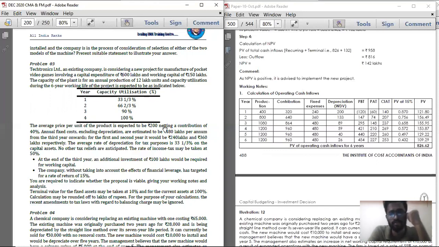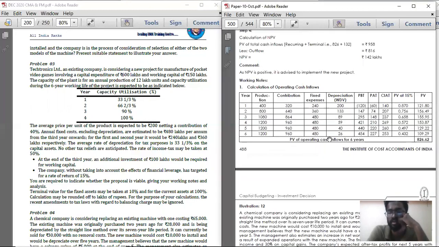Sorry, wait. Production, then contribution. From contribution, if you deduct fixed expenses and depreciation, you will get PBT. How did this contribution come to 320 here?